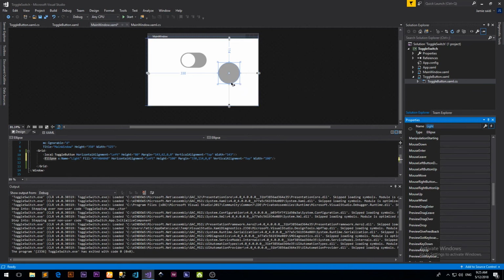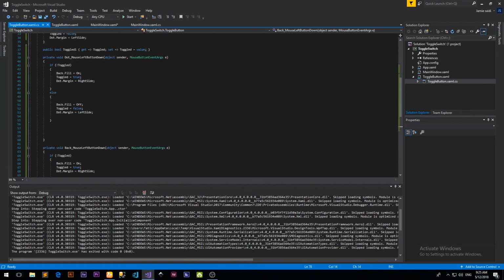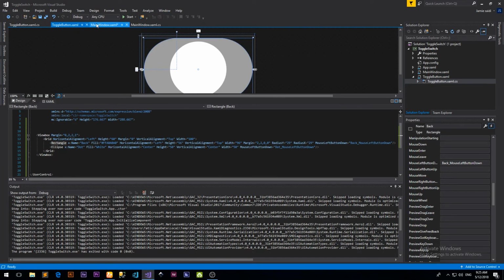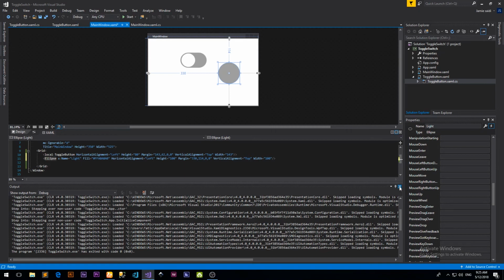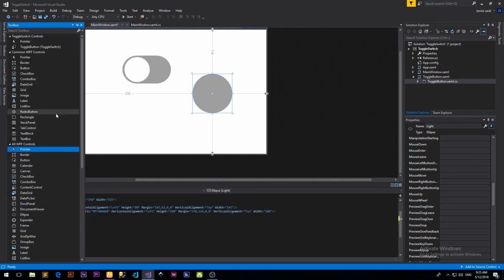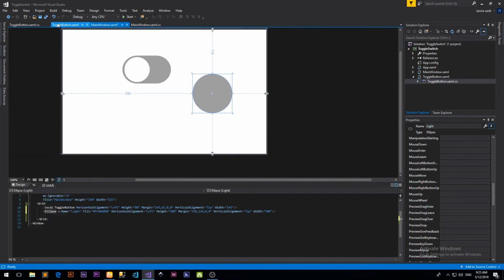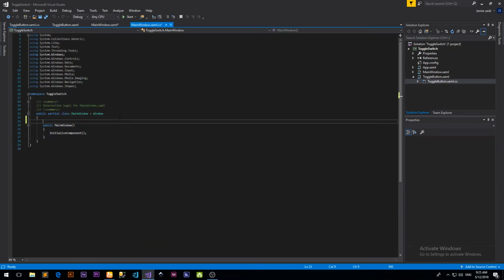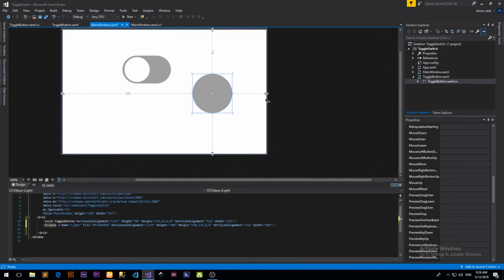Once that is done, let's go to our toggle code and just copy these colors here and paste them in the code here in our main window code. We're just going to adjust a few things.